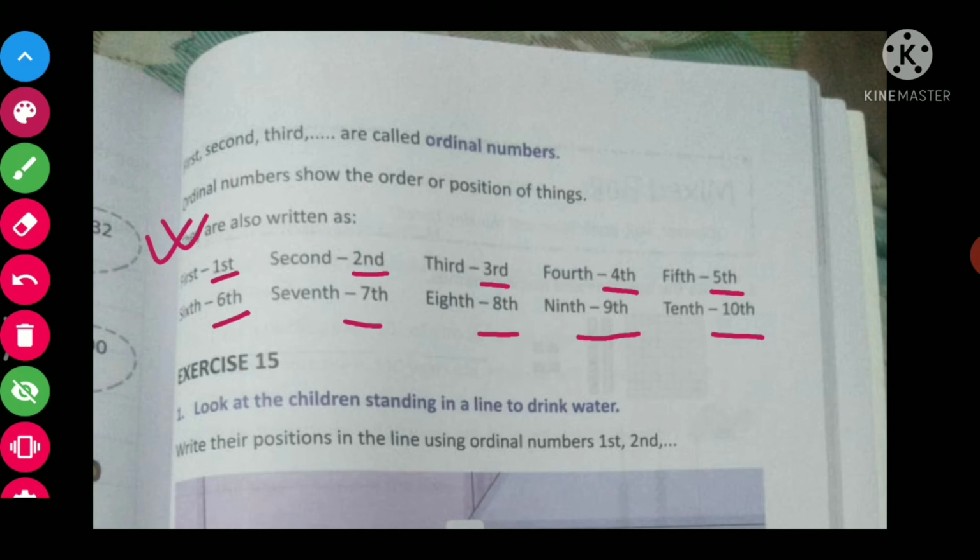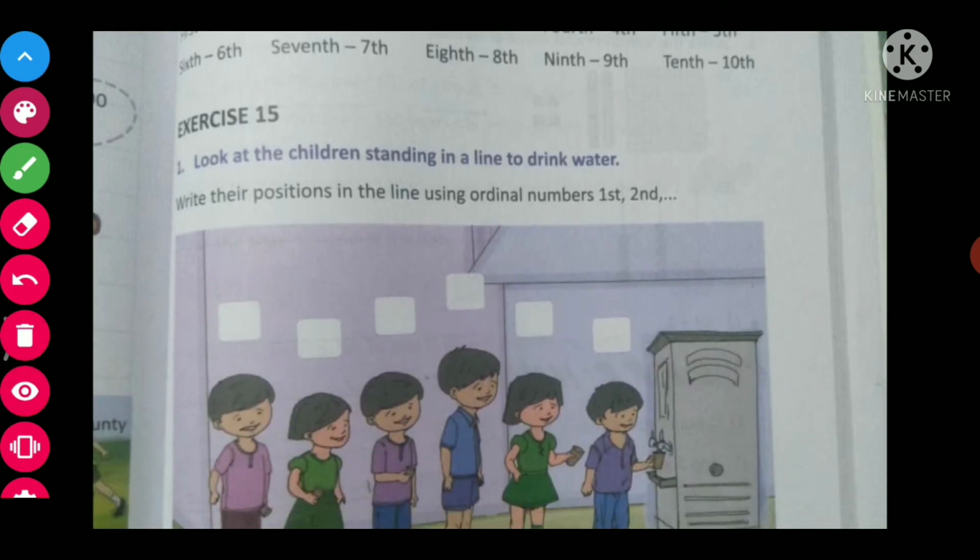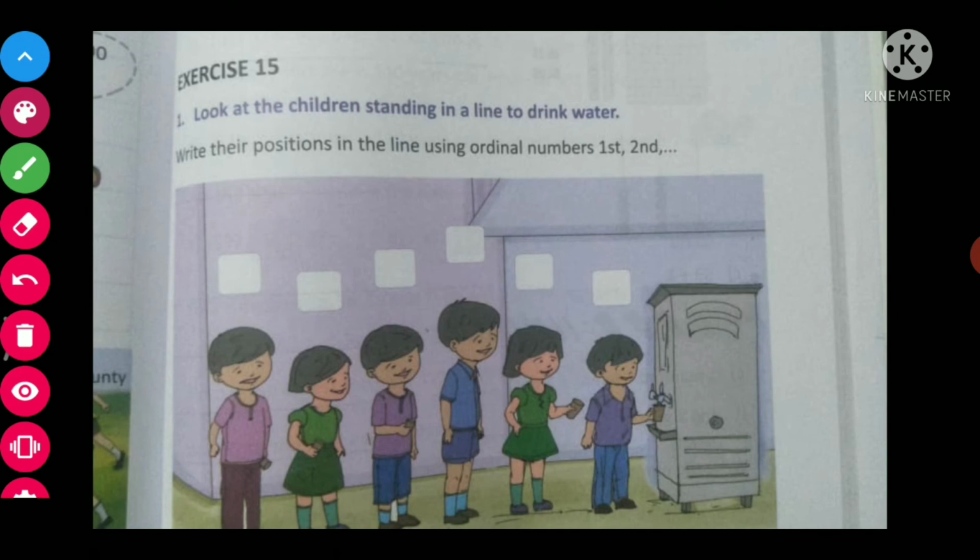Now let's move to our exercise, that is exercise 15. Here you can see, look at the children standing in a line to drink water. Now write their position in the line using ordinal numbers, like this one. This boy stands first, so we'll write first here.